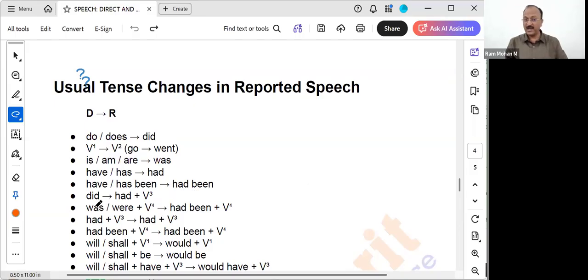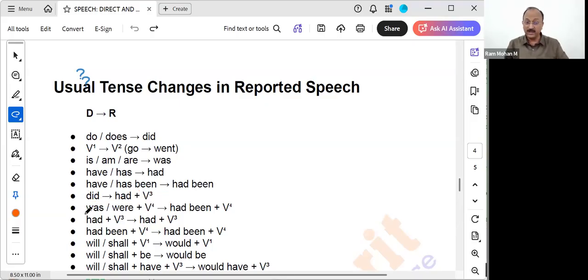And simple past, I said, correct? If the sentence is already there in the simple past, it will get converted to past perfect tense. If at all we use the word already, it will get converted to had gone, had written, had sung. V3 form, correct? Third form of the verb we'll use.